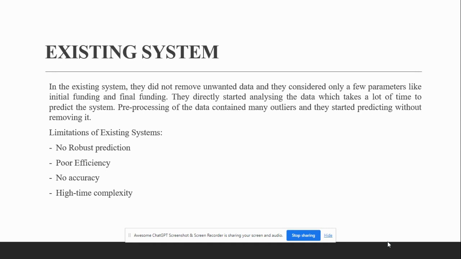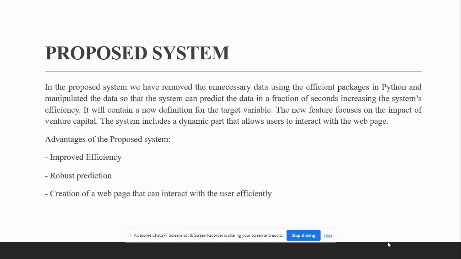Now, moving on further, considering the disadvantages of the existing system, we have proposed our system to overcome them. The proposed system introduces several advancements to overcome the limitations of the existing system. Firstly, we have implemented efficient data processing techniques in Python to remove unnecessary data and manipulate the remaining data. This enhances the reliability of the system and enables better decision making for investors and business people.